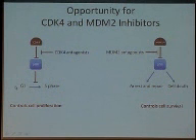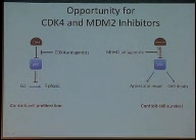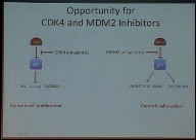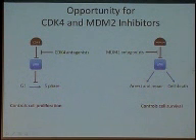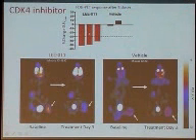RB normally controls how cells proliferate. So you get rid of RB by turning it off with CDK4, and the cells can grow more quickly. And similarly, P53 normally controls how cells proliferate and how they survive. So normally P53 can kill cells if they get out of control. But what happens with MDM2 is it turns off P53, and then the cells don't die when they should be dying. So you have this problem in liposarcoma where you have too much growth and too little death, and that leads to a tumor. So this gives us the opportunity to test drugs that inhibit CDK4 or inhibit this MDM2-P53 interaction. And these are just emerging in the clinic right now.